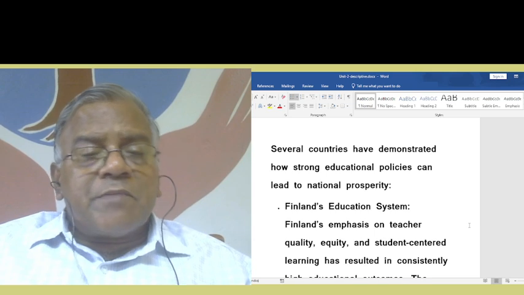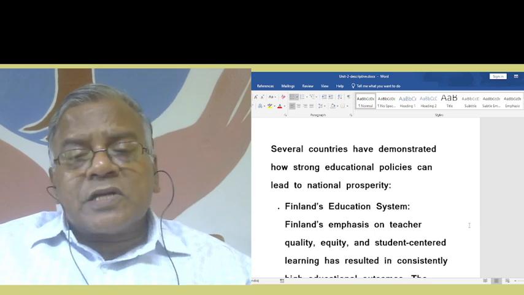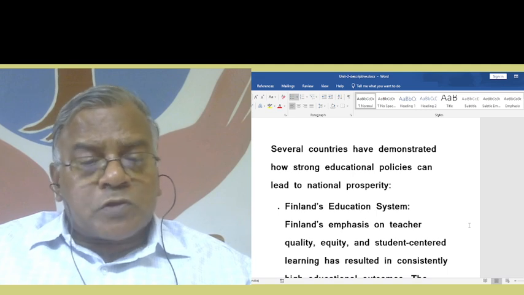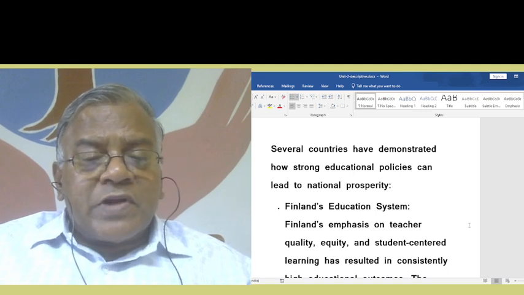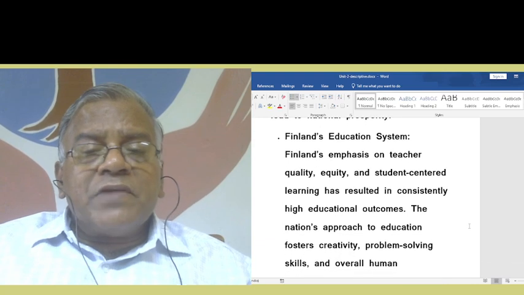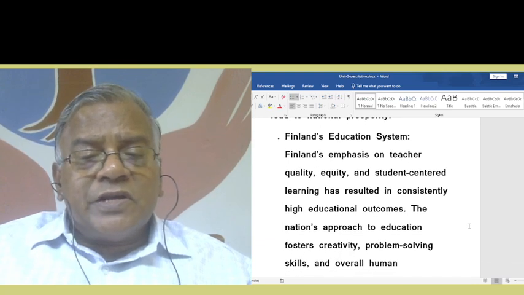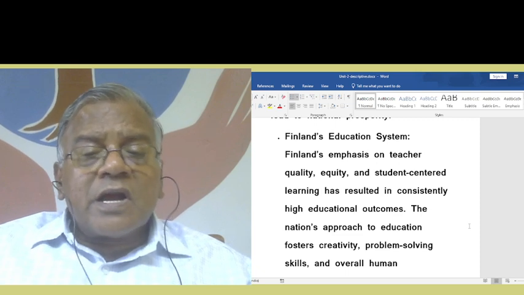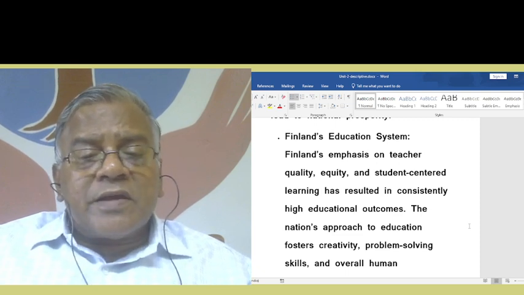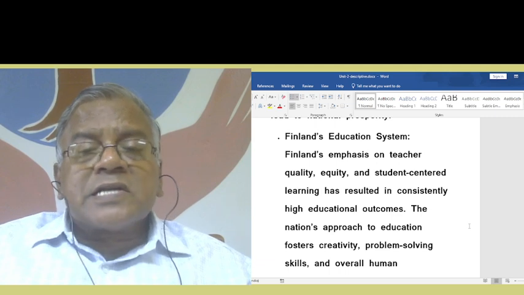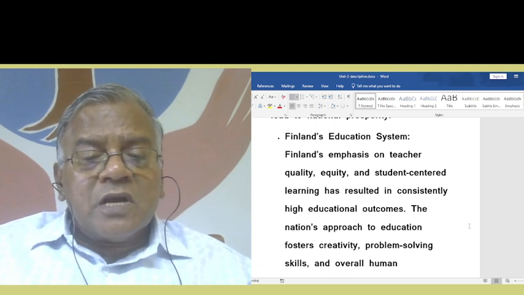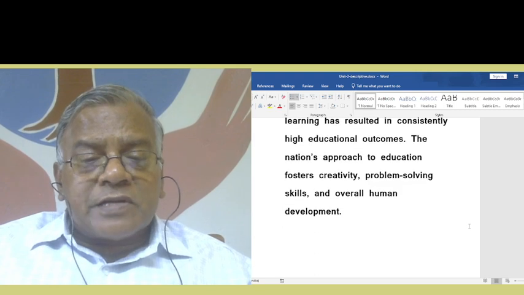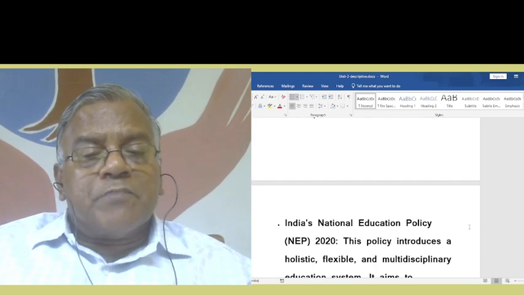Several countries have demonstrated how strong educational policies can lead to national prosperity. For example, Finland's education system. Finland's emphasis on teacher quality, equity, and student-centered learning has resulted in consistently high educational outcomes. The nation's approach to education fosters creativity, problem-solving skills, and overall human development.